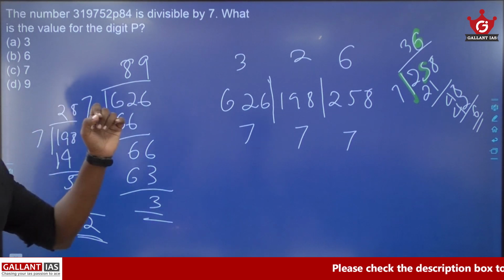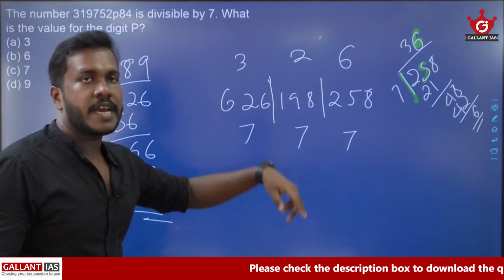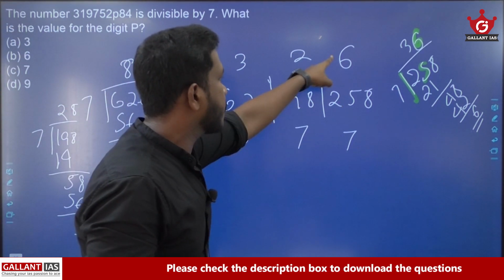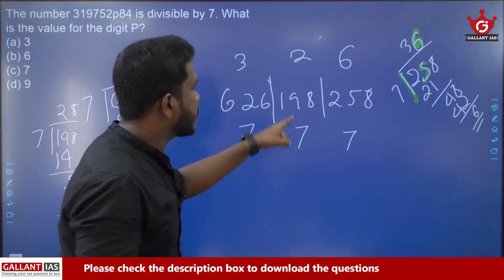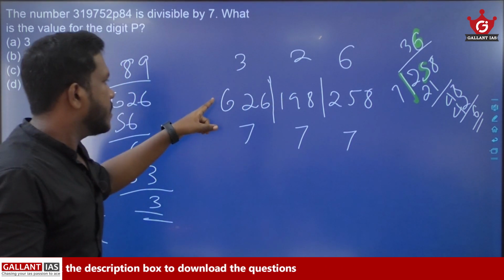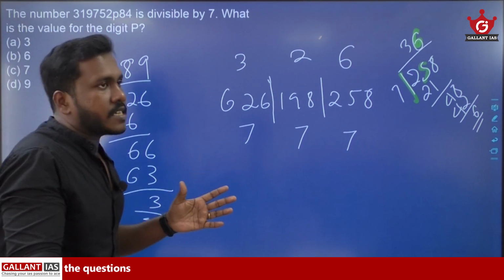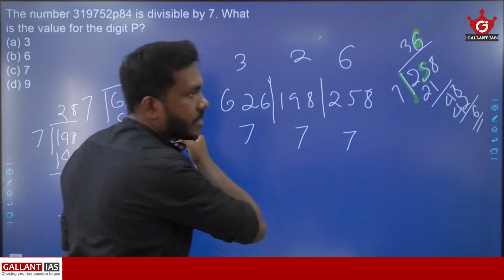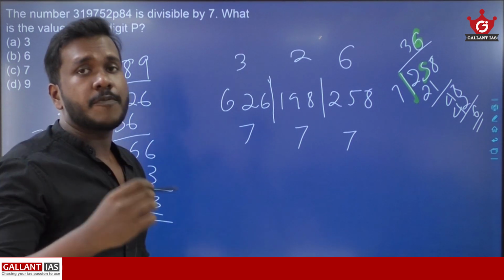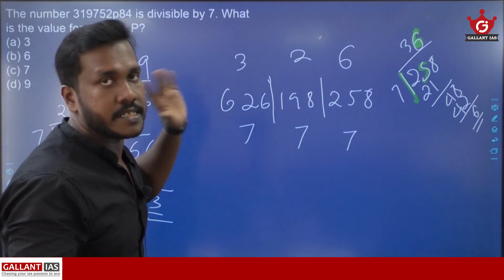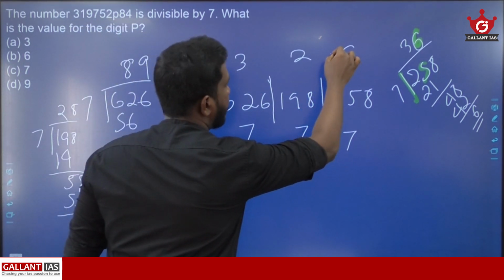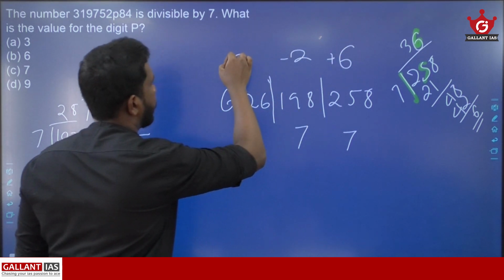Now we got the individual remainders. When you are dividing 258 by 7, you got 6 as the remainder. 198 by 7, you got 2 as the remainder. 626 by 7, you got 3 as the remainder. Now the next step is, from the right hand side, give alternative plus and minus signs to the remainders.